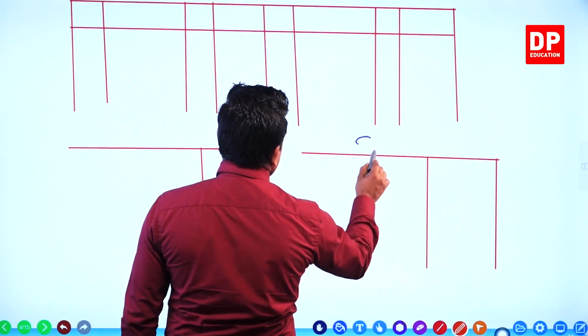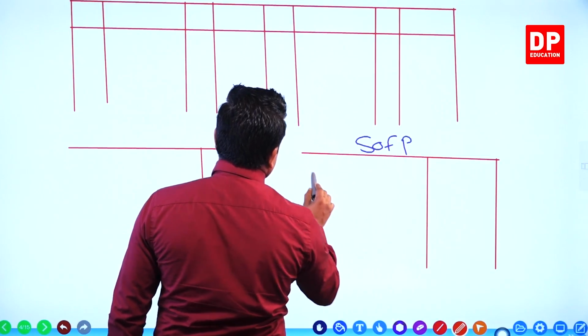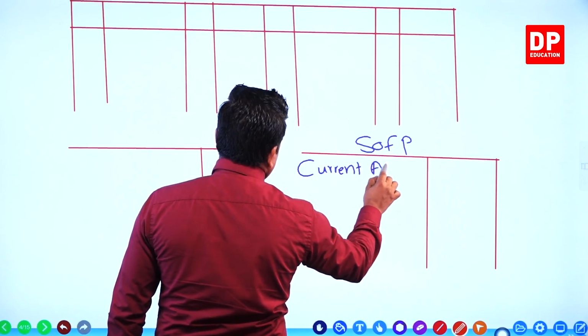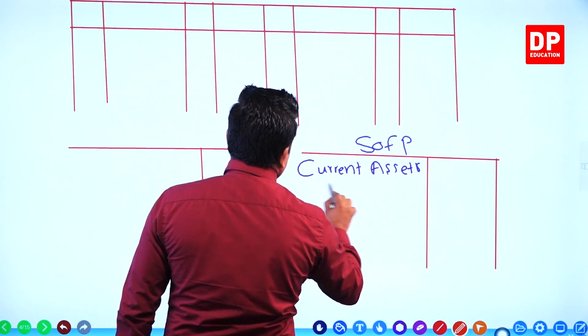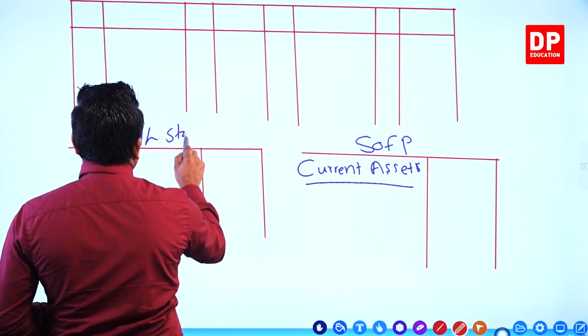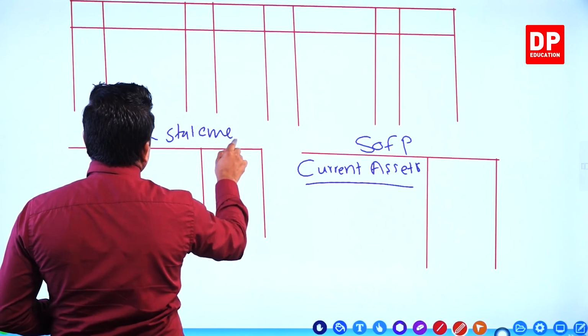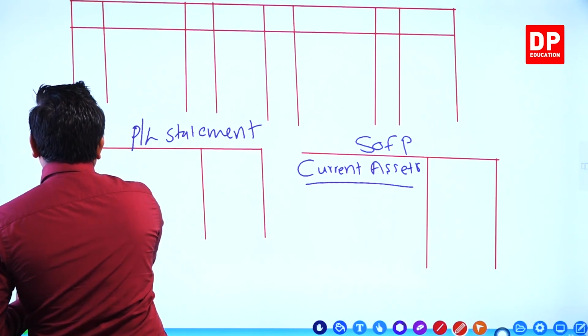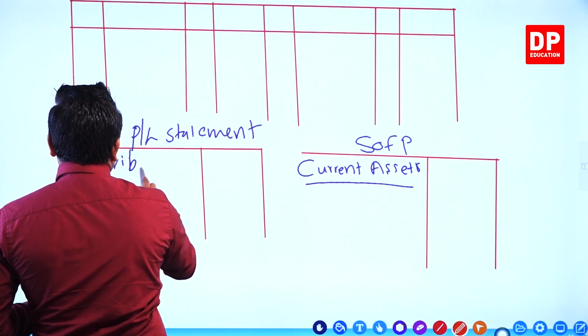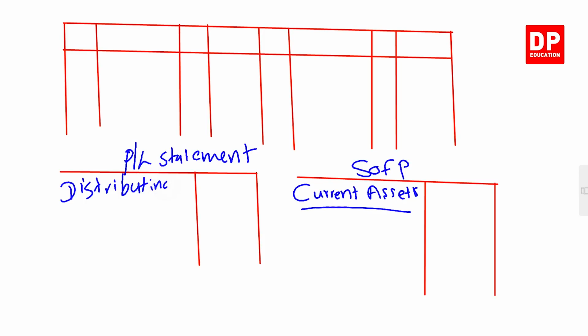Here, statement of financial position under the current assets. Now you write here profit and loss statement. Under this we write the distributing expense category, right?